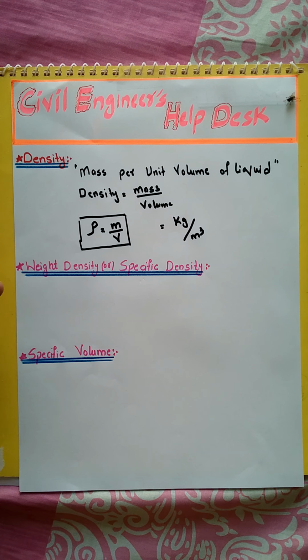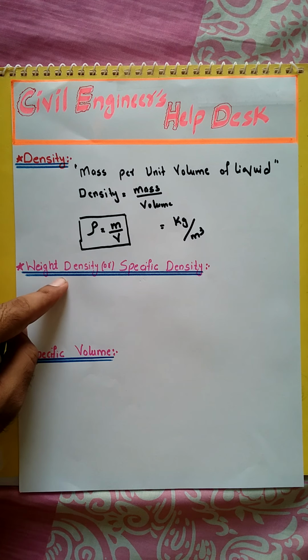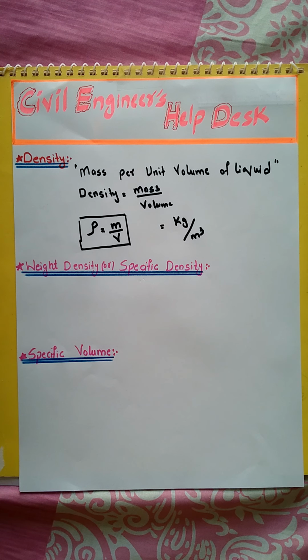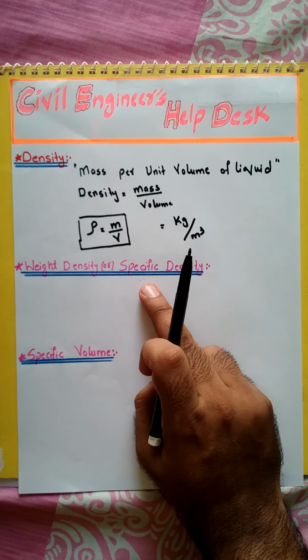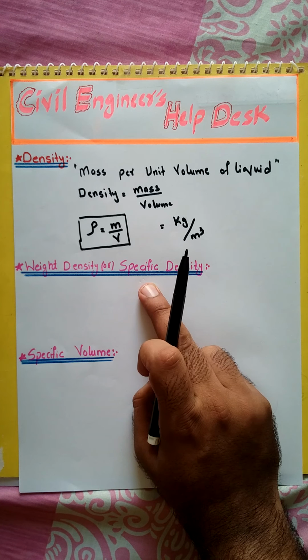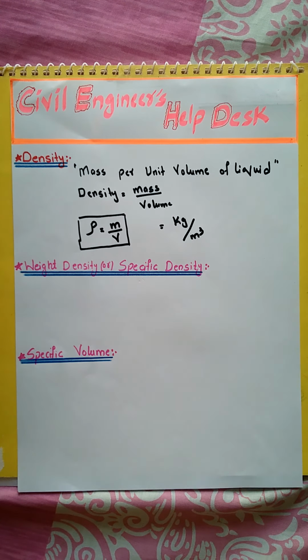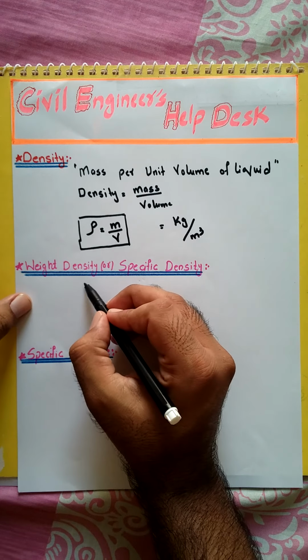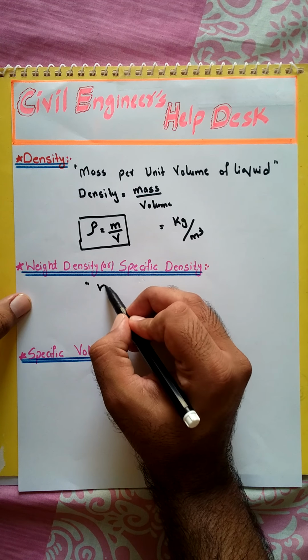Viewers, now come to the next term, which is weight density, or you can say specific density. Normally we use specific density, where specific density is weight per unit volume of liquid.